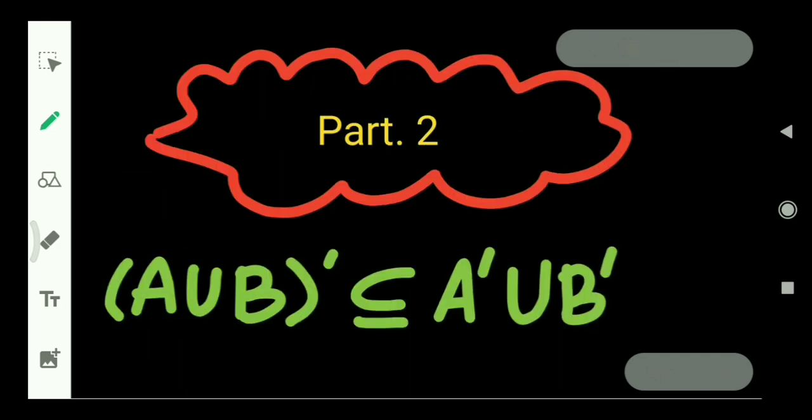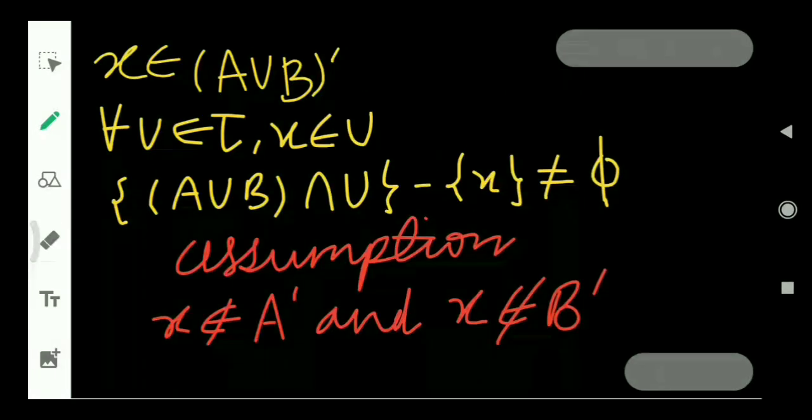In this part, we will start from (A union B)' and show that it is a subset of A' union B'. For this, we will use the contradiction method. Let us choose an element X from (A union B)'. This means that for every open set U in tau which includes the point X, the set (A union B) intersection U excluding the point X will always be non-empty.